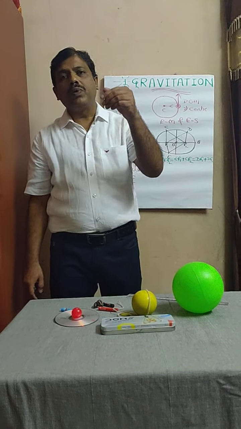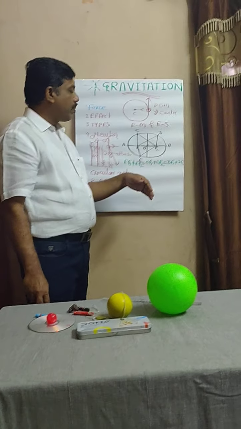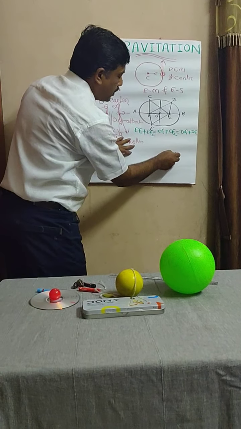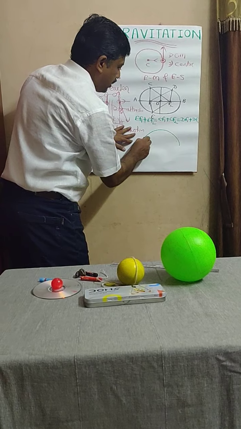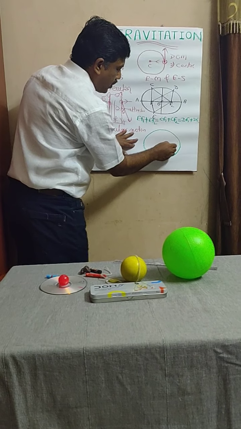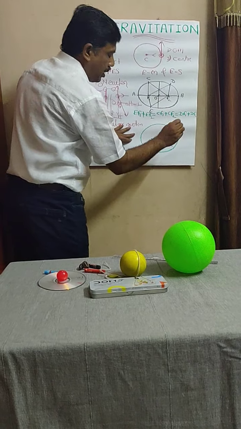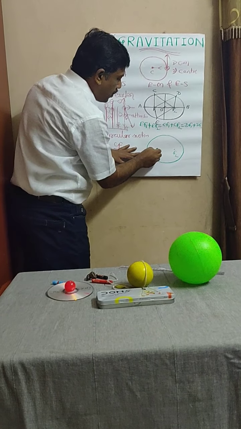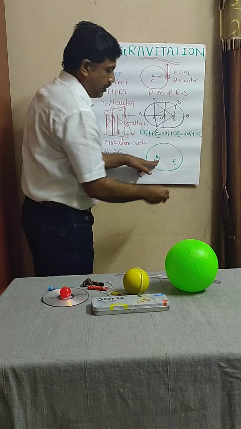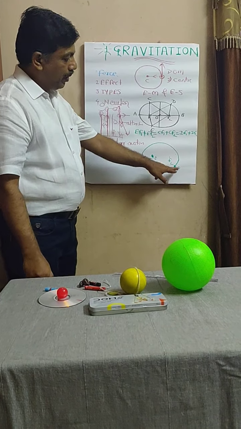Now we are looking forward to understand Kepler's laws of planetary motion. To understand Kepler's laws of planetary motion, I am drawing here one ellipse. That is the ellipse. Now look here. We know that an ellipse has how many focus points? 2 focus points. F1. This is F2. Now suppose Sun is located here. I am denoting it by the letter S. Here there exists a planet. I am denoting it by the letter P.